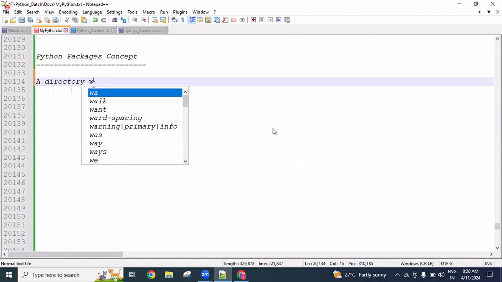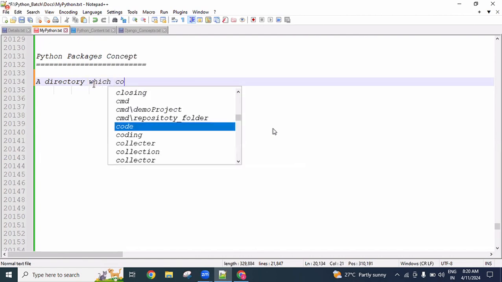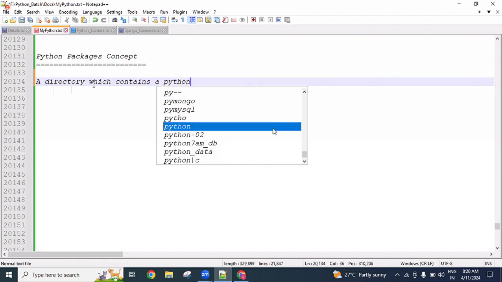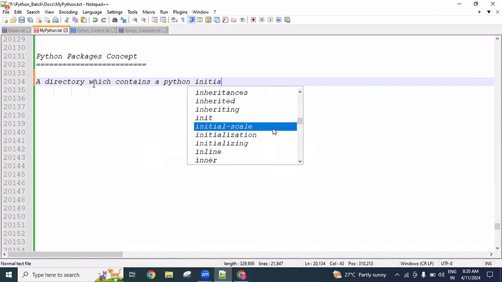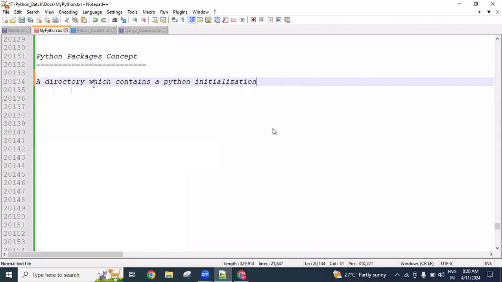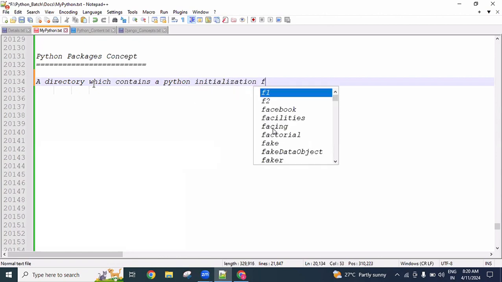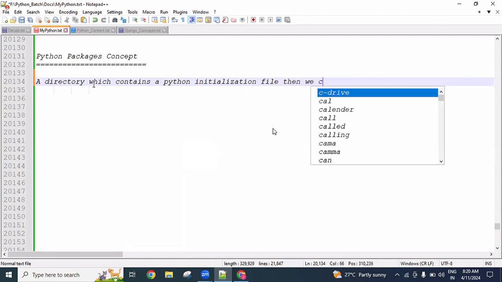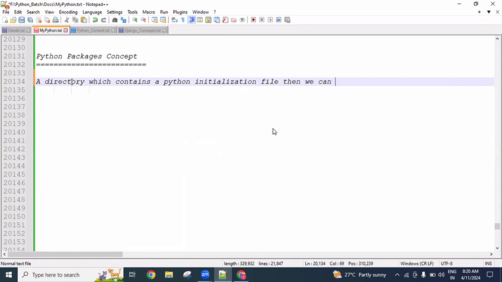A directory which contains a Python initialization file, we can consider that directory as a Python package.